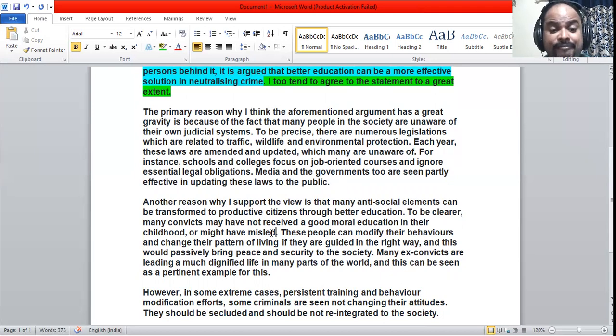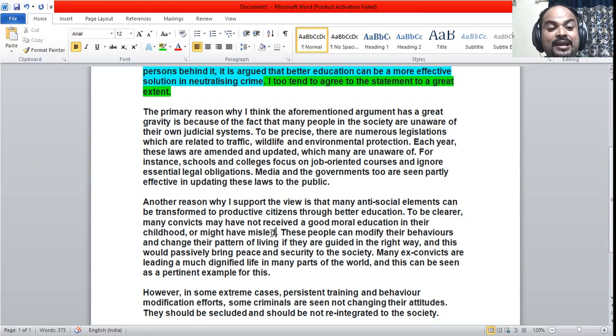These people can modify their behaviors. That means they are doing something wrong, and at the same time they can change their pattern of living. And if they change their pattern of living, this would indirectly bring peace and security to the society in which they are integrated.